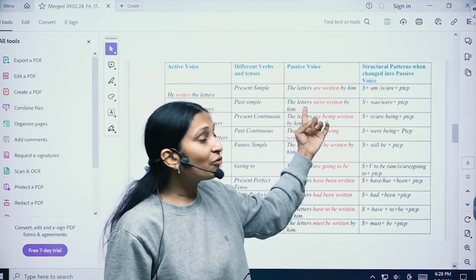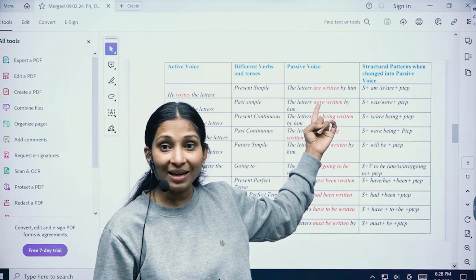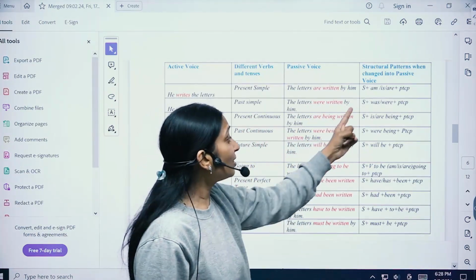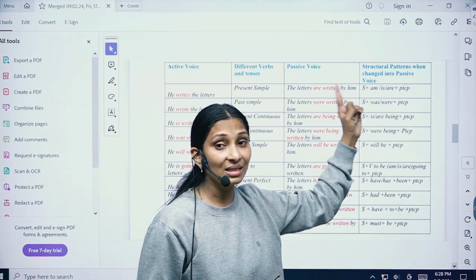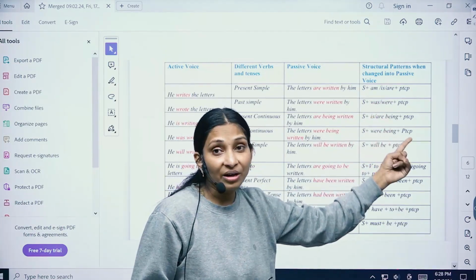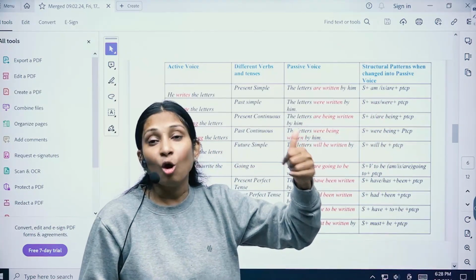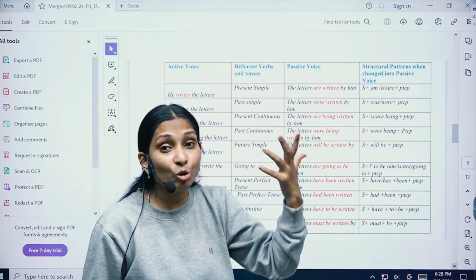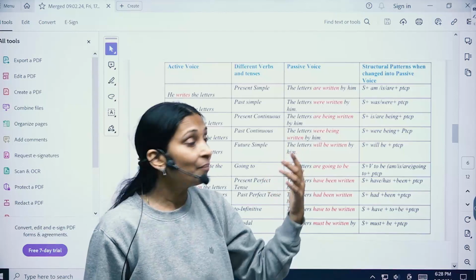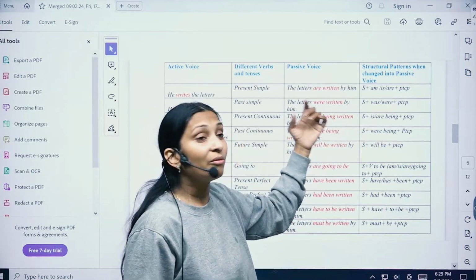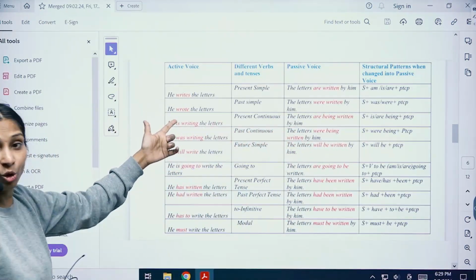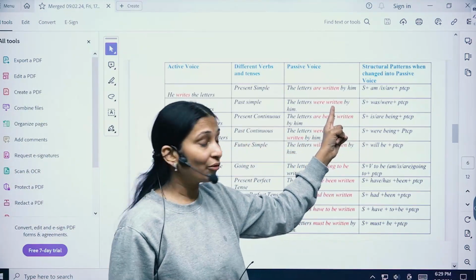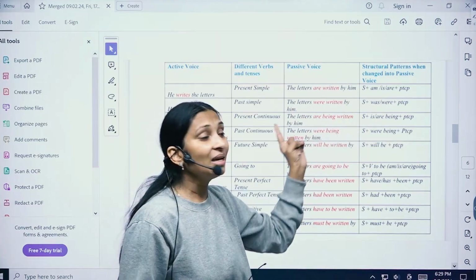First of all we put the object, the letters. I told you one verb will increase. What are the two verbs we can put in simple past? Was or were, depending on singular or plural, right? Here were, because there is more than one letter. Here it is wrote, which is the second form of the verb, and we are going to put the third form: were written by him.